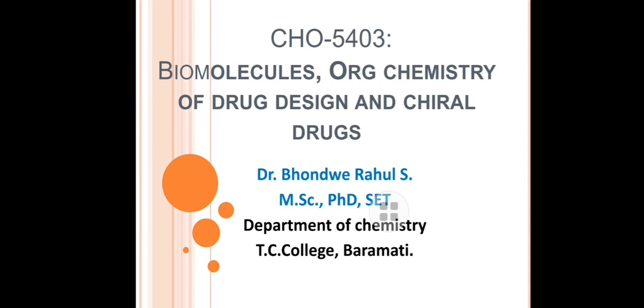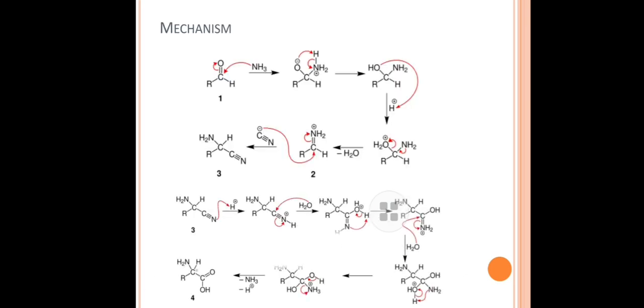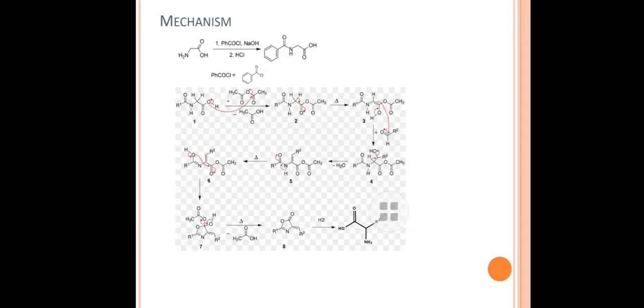Friends, in this paper, we are discussing the amino acids, proteins, enzymes, and lipids. We have started with the introduction of amino acids. Hope you understood the definition and the drawing of amino acids. Also, we discussed a few important methods of amino acid synthesis, like Strecker synthesis, modified Gabriel synthesis, Erlenmeyer synthesis, and so on. In today's lecture, we will focus on the peptide.